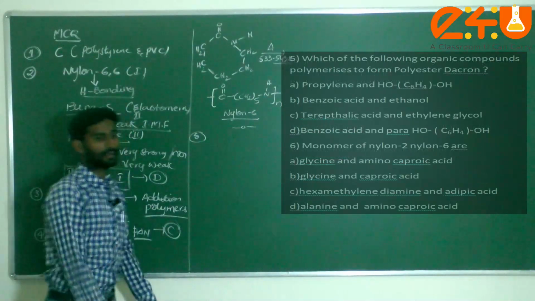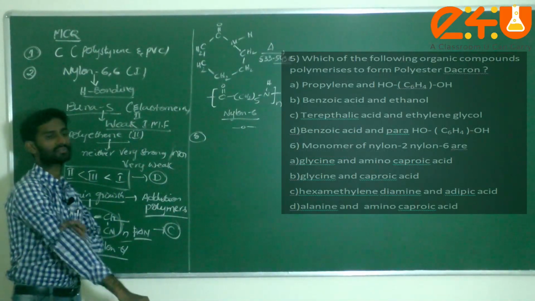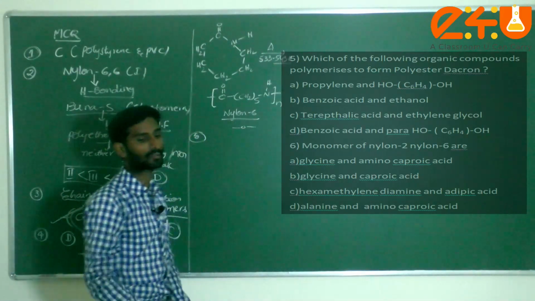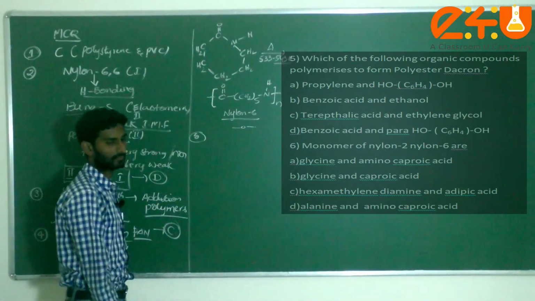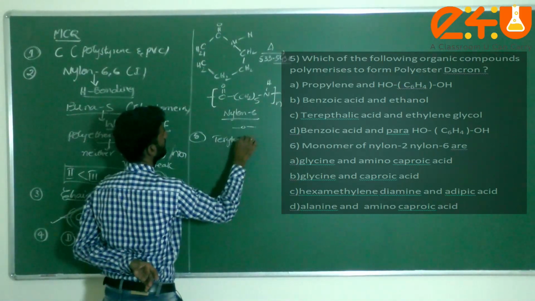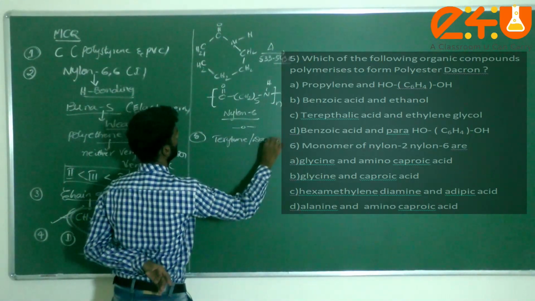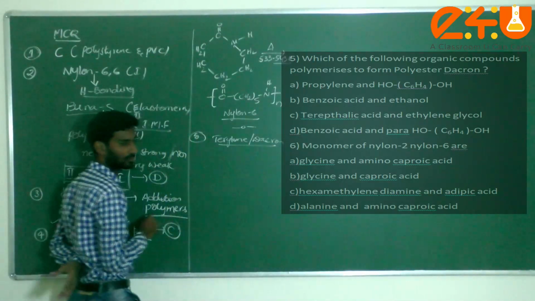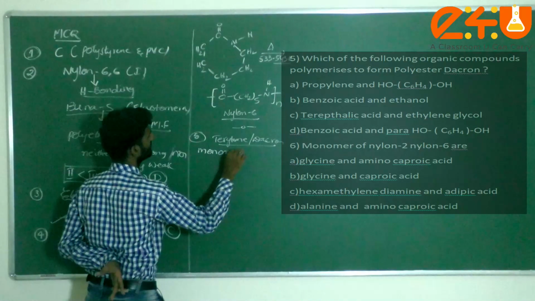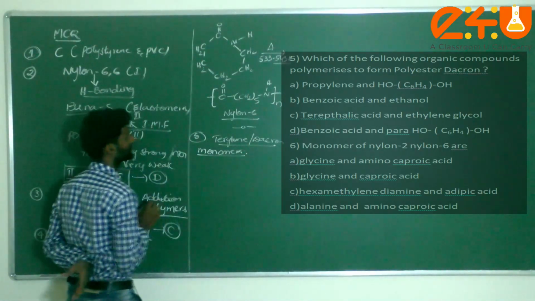Which of the following organic compounds polymerises to form polyester dacron? We already discussed terylene, and it is also called dacron. I am writing the monomers of this condensation polymer.